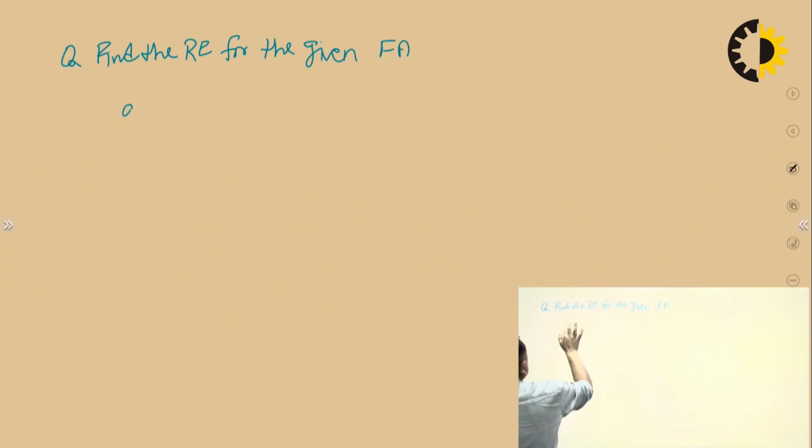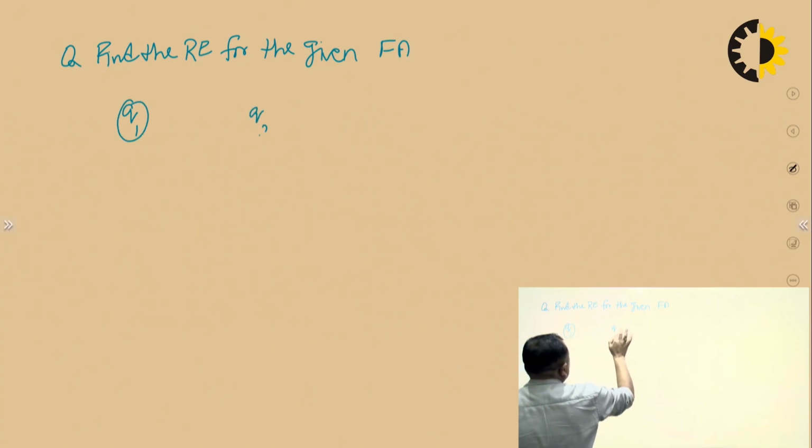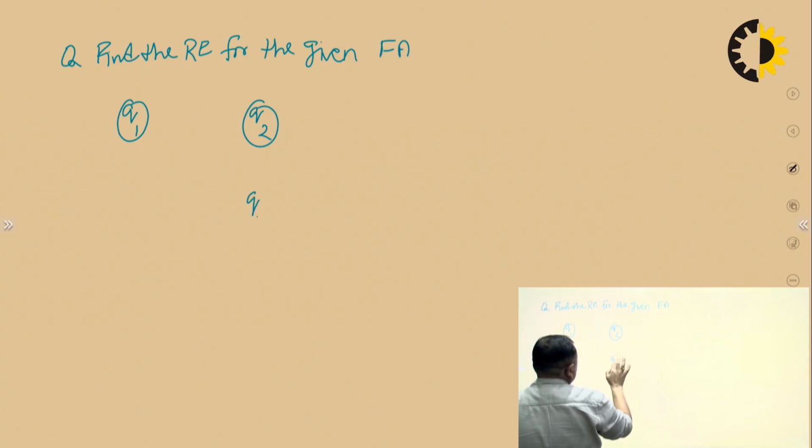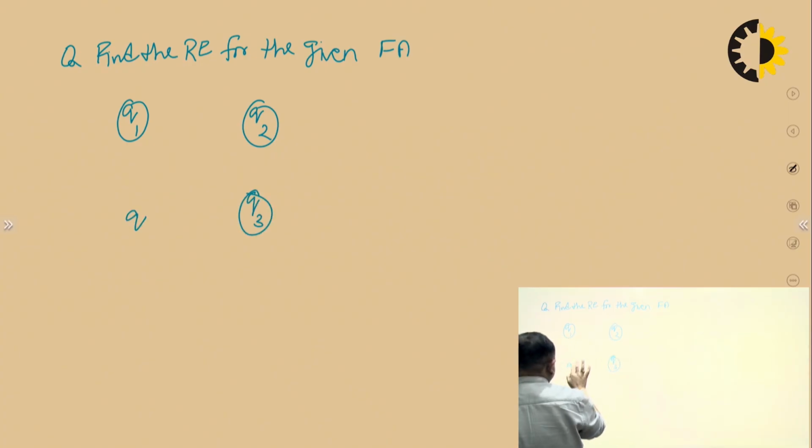So in this we will have the four states Q1, Q2, Q3, Q4. This is the initial state. This is the final state.